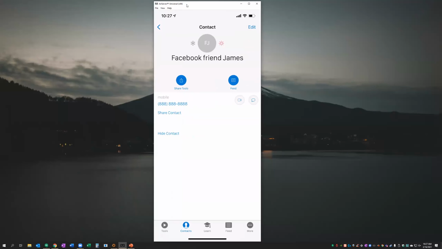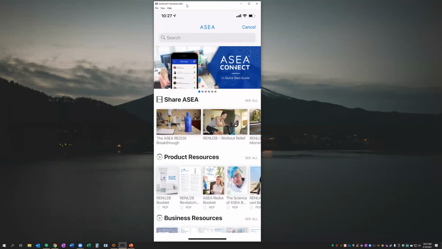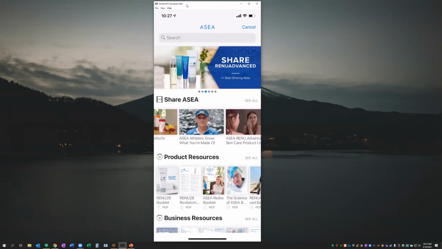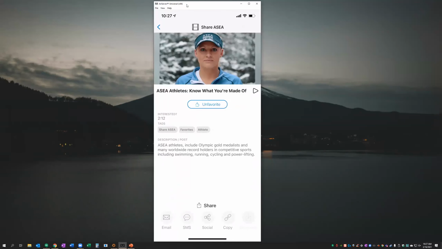All right, so once we're here and we added our Facebook friend, we can tap on that contact and go here to the Share Tools button. And now we can find a video that we would like to share with James on Facebook. Now keep in mind, we don't have their phone number, we don't have their email address, but if we find something we would like to share, you can simply use the copy link button here.